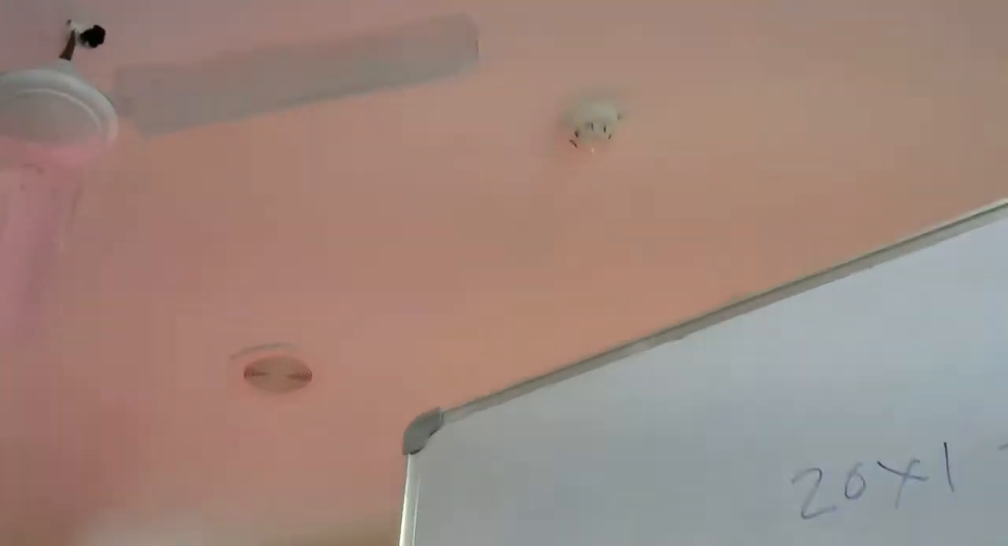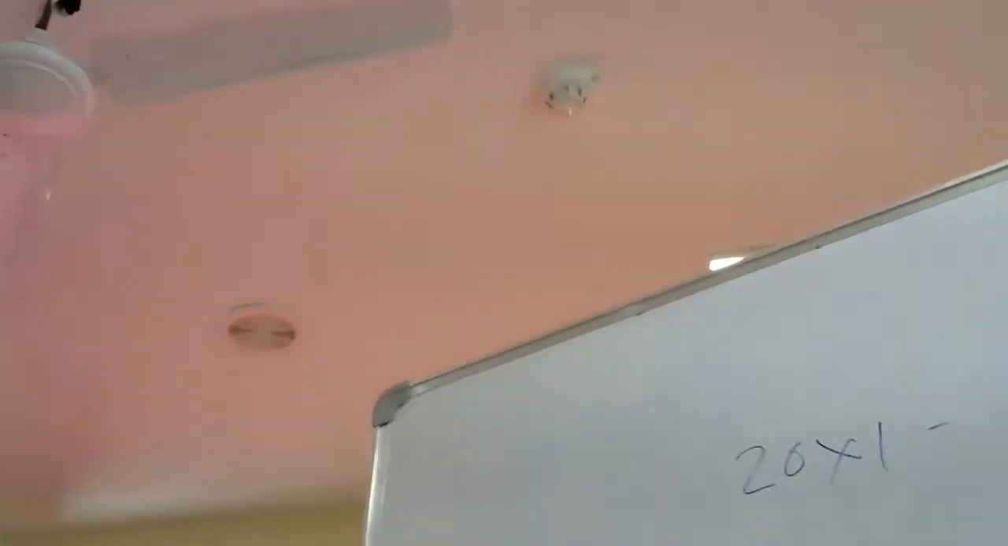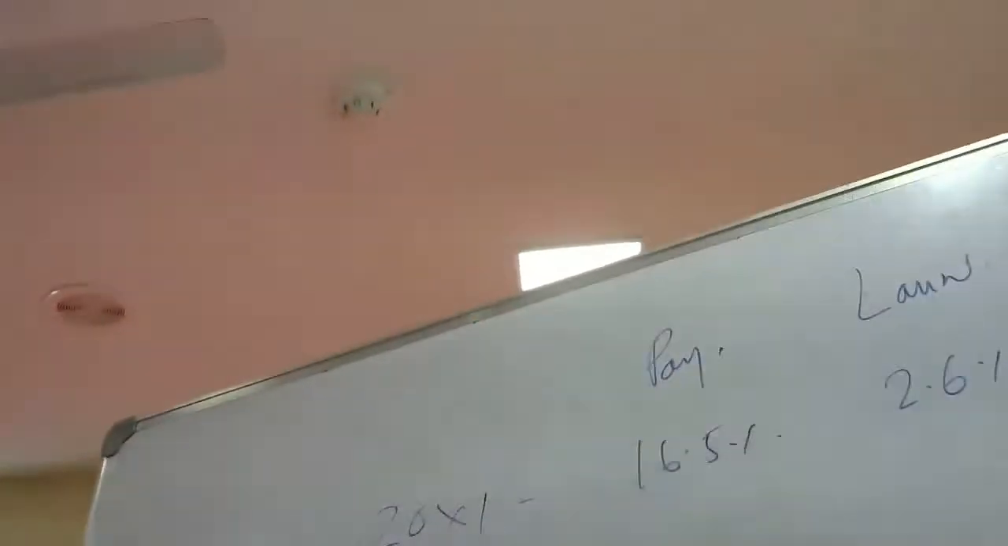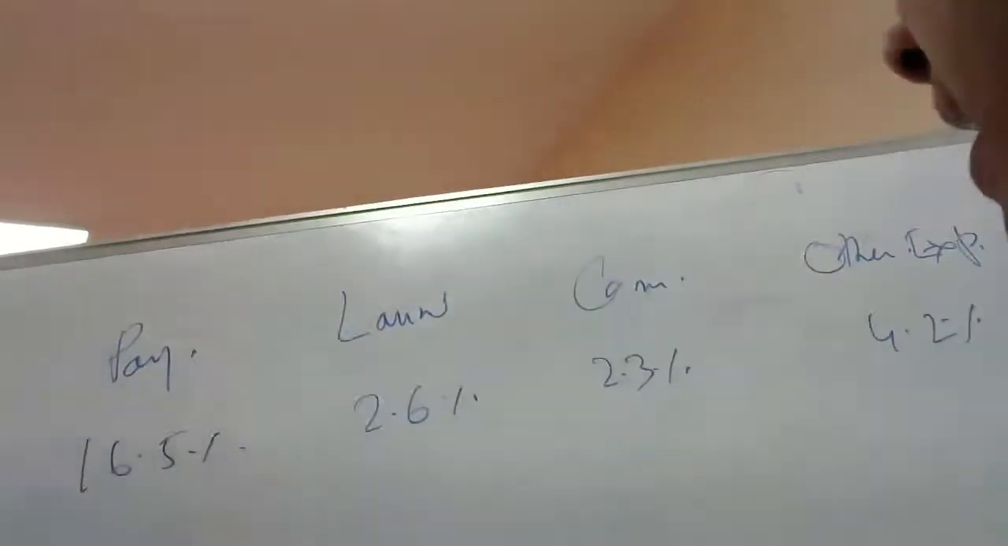So in 20x1, we see that payroll expense is 16.5%, laundry 2.6%, commission 2.3%, and finally other expense, that is coming as 4.2%. Percentage of what? As I told you, percentage of revenue. Okay, percentage of revenue earned.